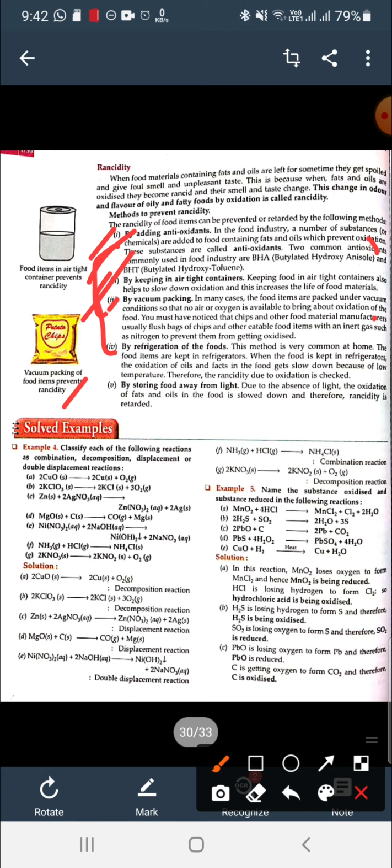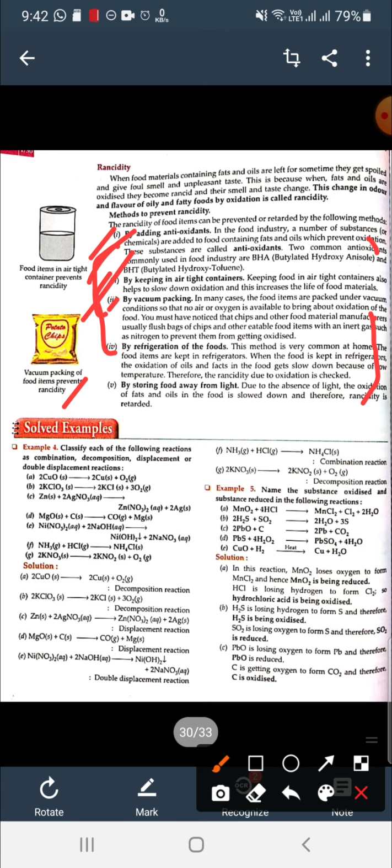Now the fourth point is refrigeration. As we know, we keep most items in the refrigerator because the temperature in the refrigerator is low. The low temperature can act as a threat for the bacteria which oxidize the food.